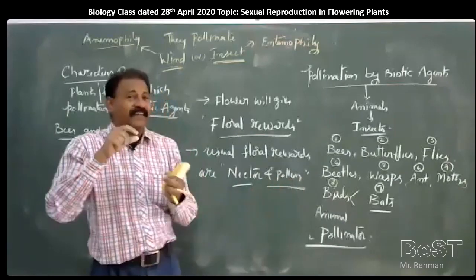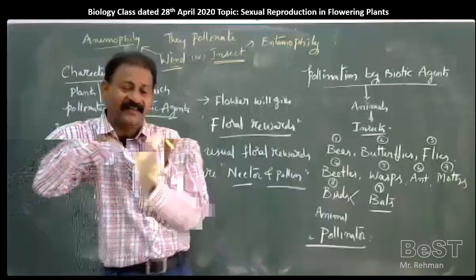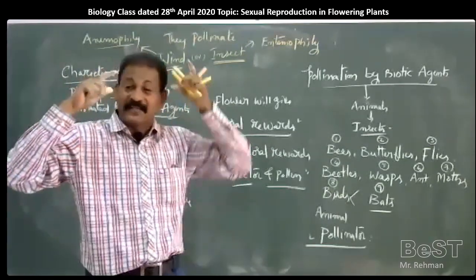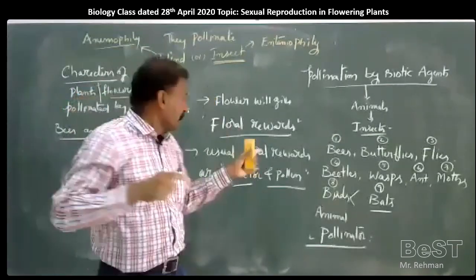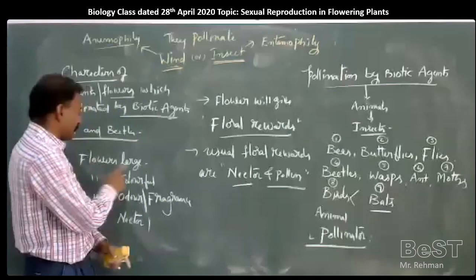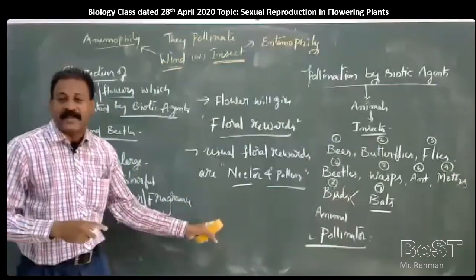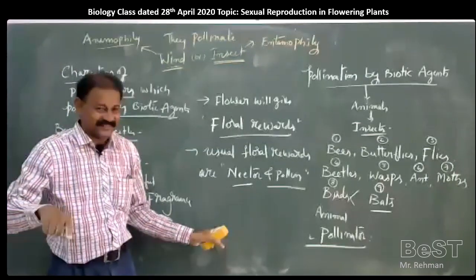It means whenever an insect visits a flower, why will the insect visit a flower? Because it was attracted by the odor, fragrance, or by the color. If flowers are small, another concept is there. For example, in some plants, flowers are not large. They are small, but they are colored, compulsorily colored.